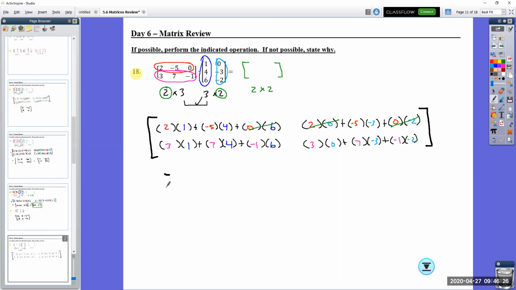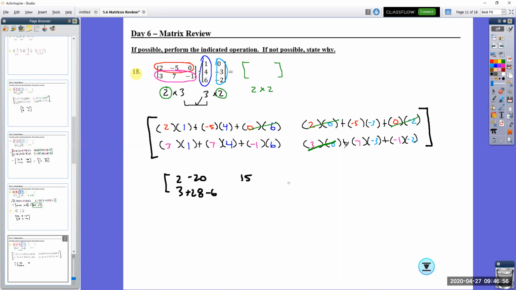We'll multiply each of these out. 2 times 1 is 2. Subtract 20 plus 0. 3 times 1 is 3, plus 28, subtract 6. Here negative 3 times negative 5 is going to be positive 15. And I like leaving this enough space so I don't think that I'm supposed to add these numbers here together. These are separate elements. So 3 times 0, take it out.